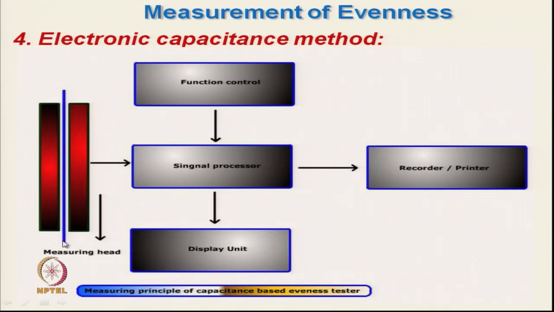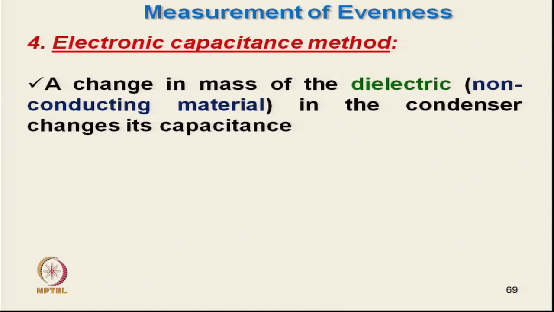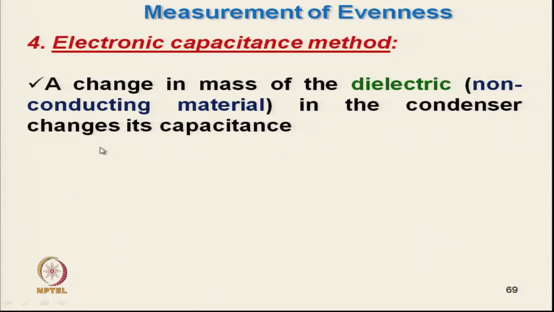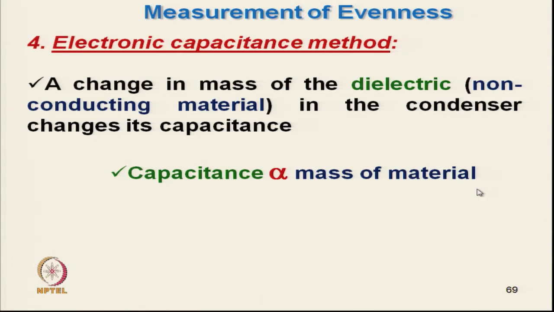This is the principle. There is a measuring head, where the length is 1 centimeter as I mentioned, and a signal processing unit, display unit, recording unit, printer, everything. A change in mass of the dielectric material, in our case a non-conductive yarn, in the condenser changes its capacitance, which is proportional to the mass of the material.